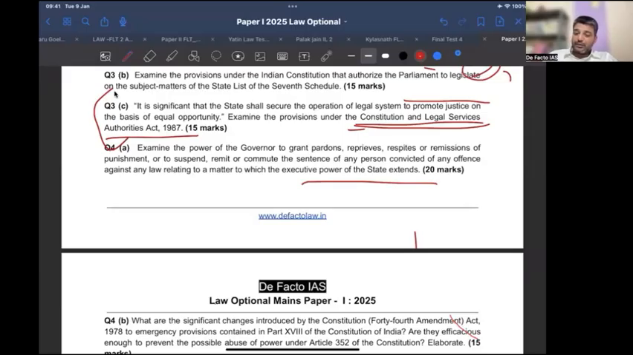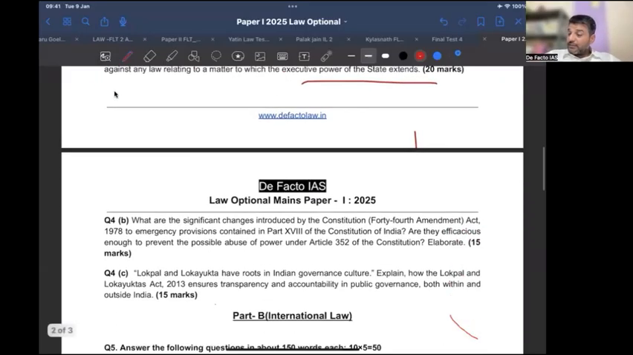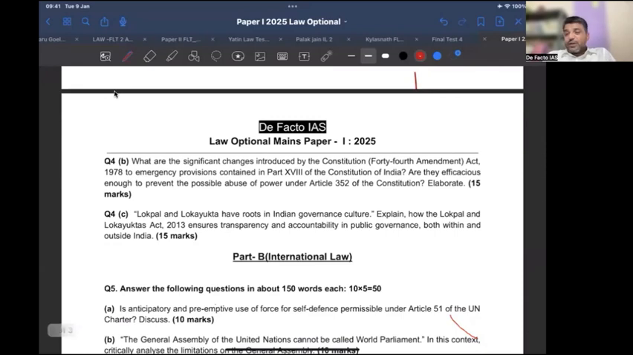Now let us come to the next question. That is 4B. What is the significance? Basically, it is talking about the changes that were introduced after the 44th Amendment to say that the emergency provisions should not be misused, right? So Parliament must be called if 10% of the members say so, it must be approved, and automatic dilution would be there.